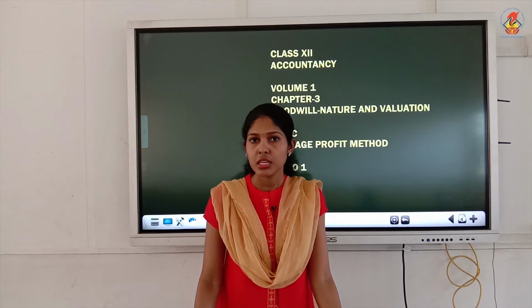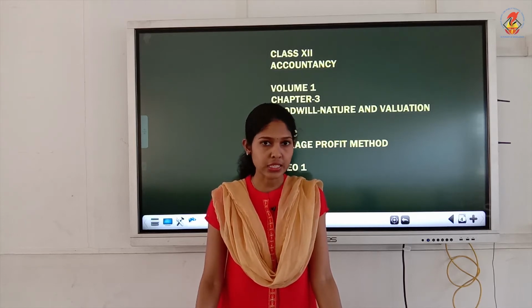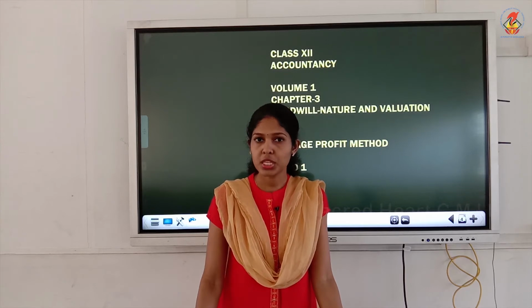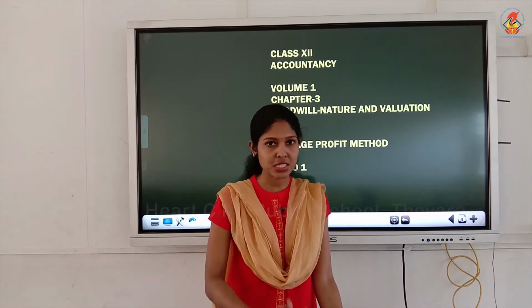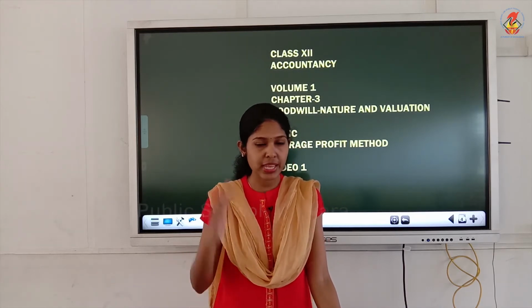Other than that, for your 8 marks, in the chapters admission and retirement, we had valuation of goodwill there. You remember we did goodwill valuation under the average profit method. That formula you have already learned, average profit into number of years purchase. So actually that formula is from this chapter. We have worked out problems before, that means comprehensive questions.